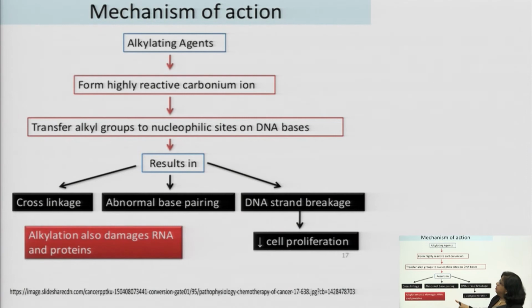Now, you just see the mechanism of alkylation. The alkylating agent forms a highly reactive carbonium ion, by the SN1 mechanism. You just see the SN1 mechanism, they form a highly reactive carbonium ion. Then it transfers the alkyl group to the nucleophilic site on the DNA base. DNA base means guanine or adenine. N7 of guanine is most susceptible to nucleophilic attack. So, it transfers the alkyl group to the nucleophilic site of the DNA base. So, this is N7 of guanine.